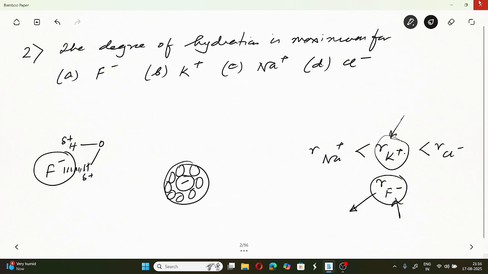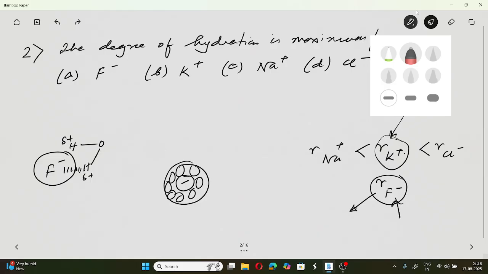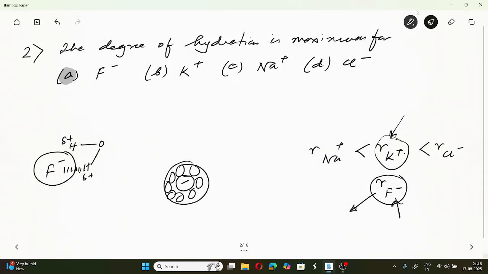That's why one should expect that the extent of hydration for fluoride will be the highest. This is due to ion-dipole interaction as well as hydrogen bonding.